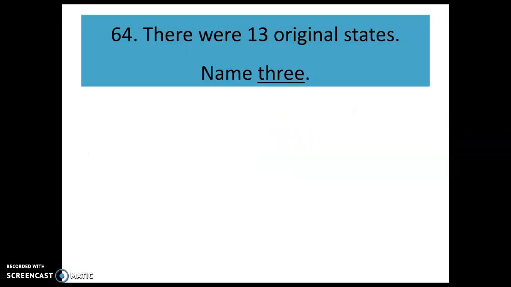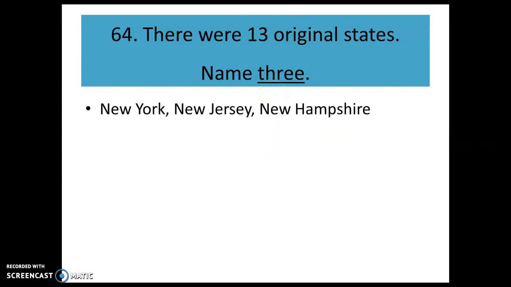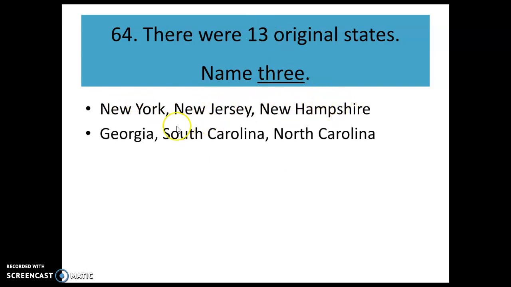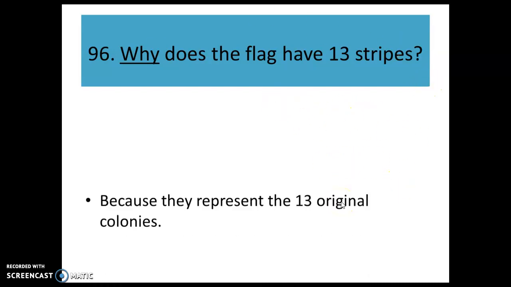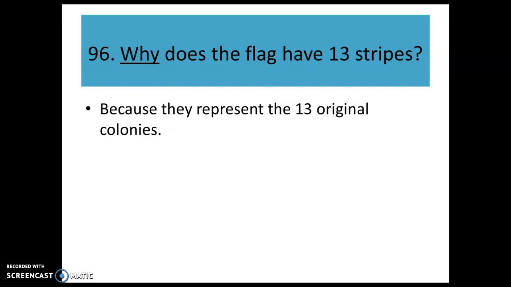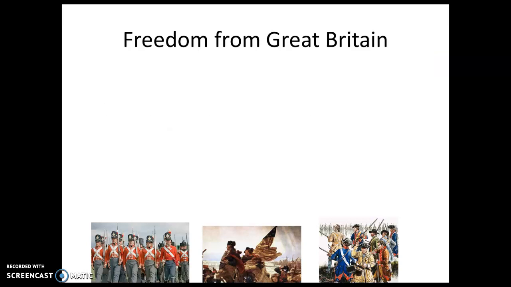So for your test, you need to name 13 original colonies. I put some combinations that are easy to remember. New York, New Jersey, New Hampshire, Georgia, South Carolina, North Carolina. There are more, but these are easy combinations to remember. Why does the flag have 13 stripes? Because they represent the 13 original colonies.